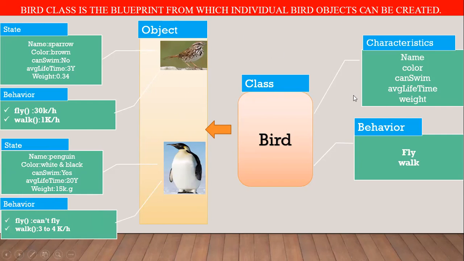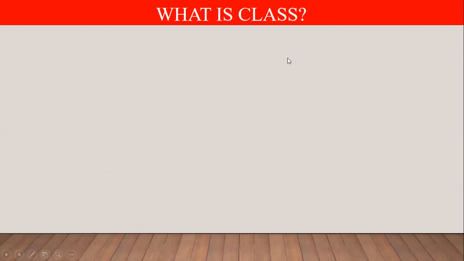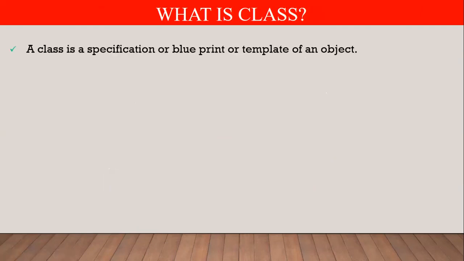So this is a blueprint here, where first we design the blueprint, and then based on that blueprint we create an object for a class. So what is a class? Class is a specification, a blueprint or a template of an object. We are just defining it, a blueprint or template for an object.